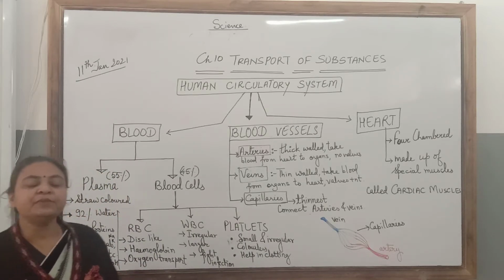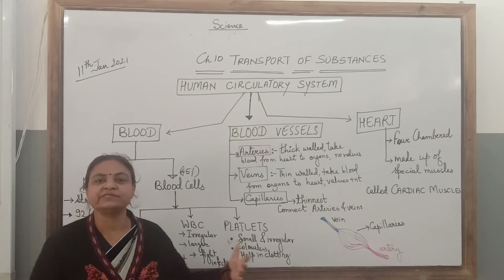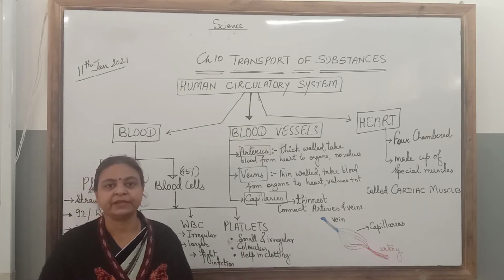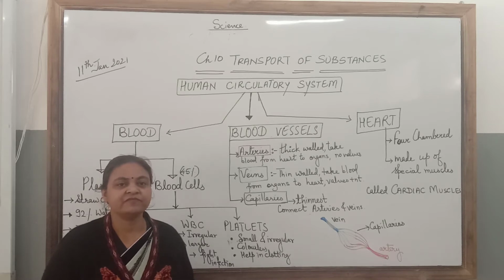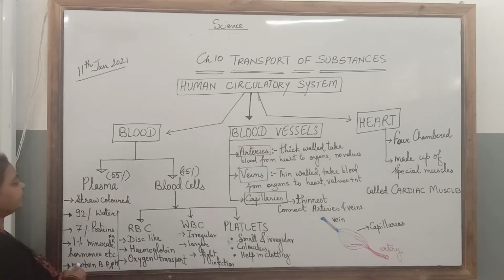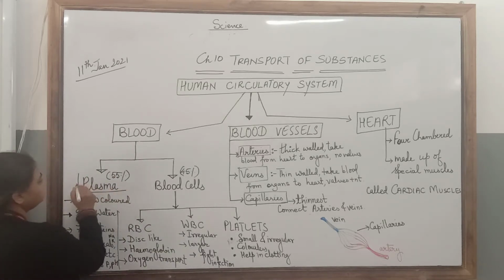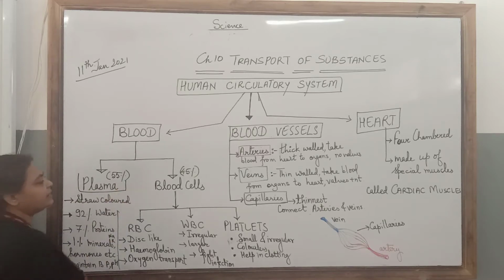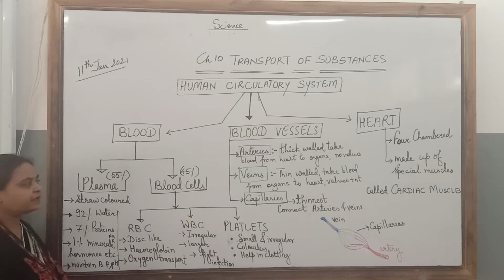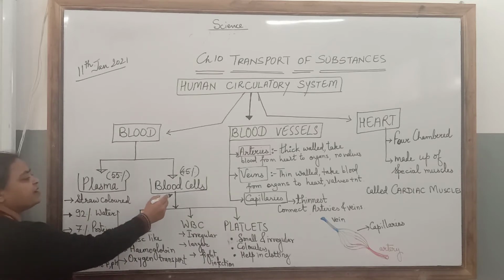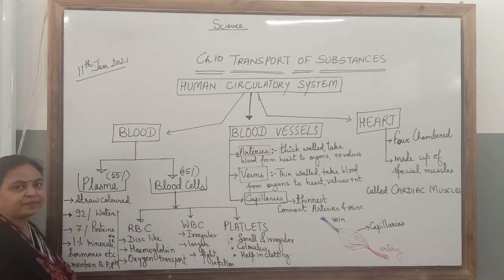We know that blood is a vital liquid which flows in our body. Right? Now, this blood consists of two main parts. One is the liquid part, that is plasma, and the second is the blood cells. The blood cells are suspended in the plasma.